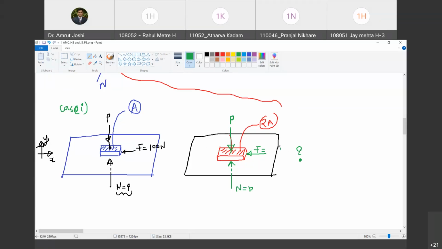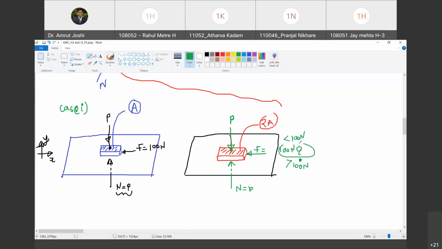Will it be equal to 100 Newton, less than 100 Newton, or greater than 100 Newton? Somebody said same. Same, sir. And why do you think so?